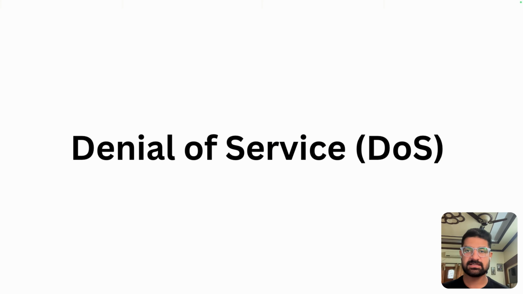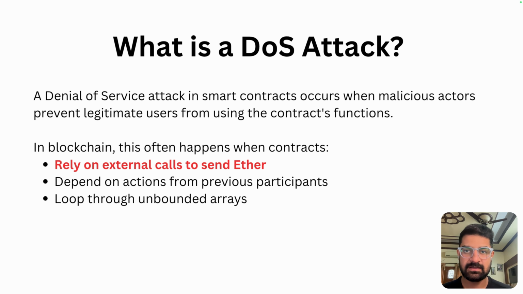Today we are discussing denial of service or DOS attacks, a serious vulnerability that can make smart contracts unusable. I'll explain how these attacks work and show a practical example with the bidding contract in Foundry. Let's get started. A denial of service attack in smart contracts occurs when malicious actors prevent legitimate users from using